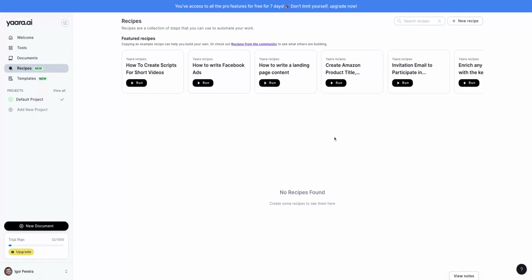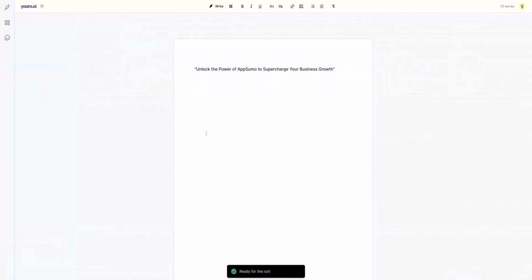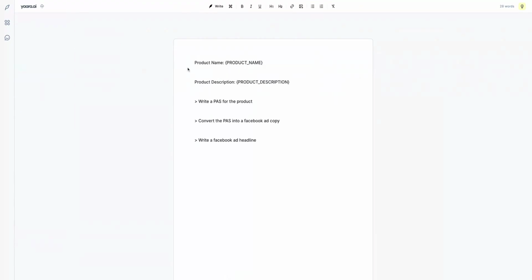The tool has also recipes, for instance, how to write Facebook ads. Then you click on run. So here is the recipe: product name, product description, write a pitch for the product, convert the pitch into Facebook ads, write a Facebook ad headline.